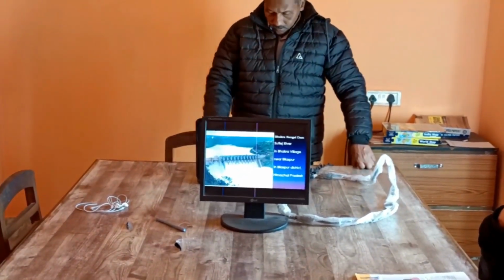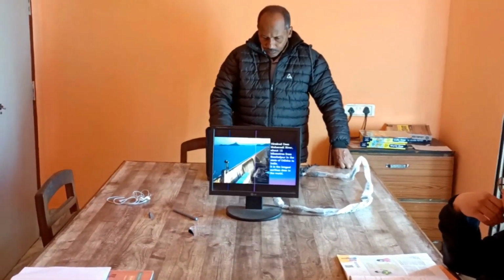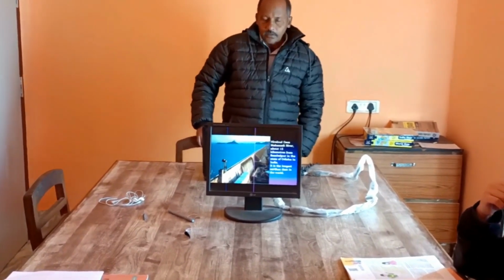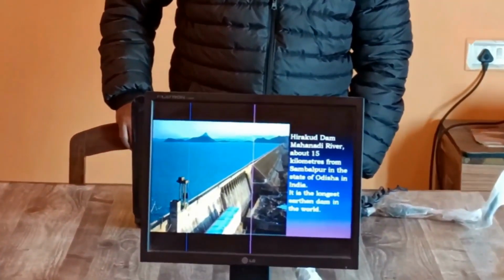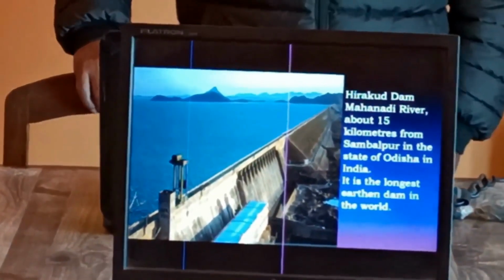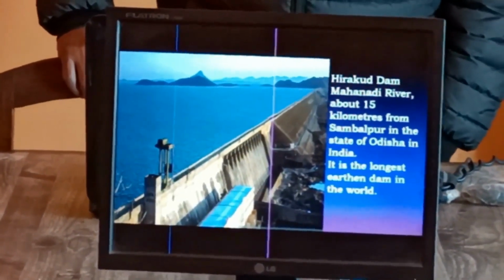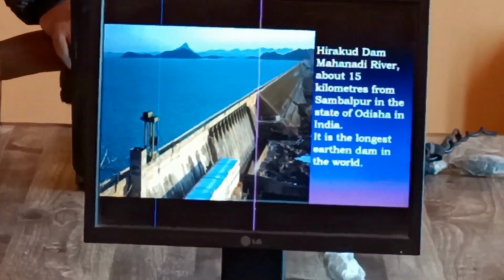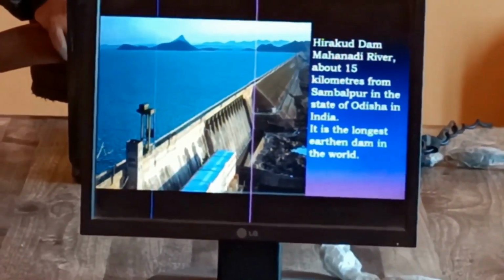There is another dam also, Hirakud Dam. This is in Orissa. A unique feature of this dam, look at the last line I have written down: it is the longest earthen dam in the world.